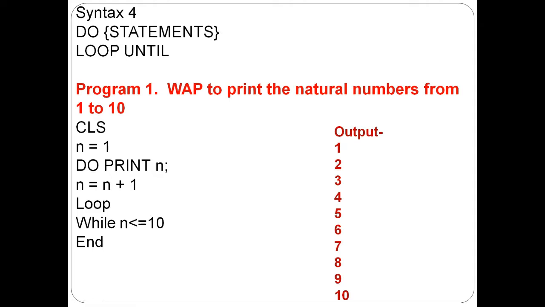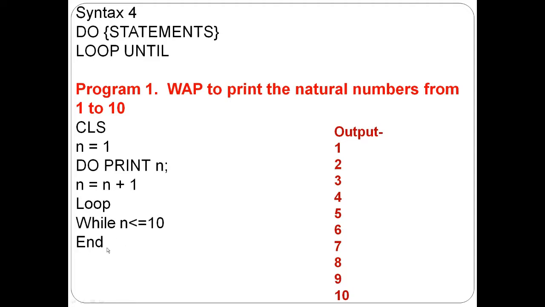So 1 plus 1 became 2. Then 2 plus 1 became 3, because n is changing. First n is 1. Then 1 plus 1 became 2. Then 2 plus 1 became 3. Then n became 3, 3 plus 1 became 4. So, then loop while n is less than or equal to 10, because we will print till 10. It will not be greater than, because we want till 10 here, so we will write n less than or equal to 10.